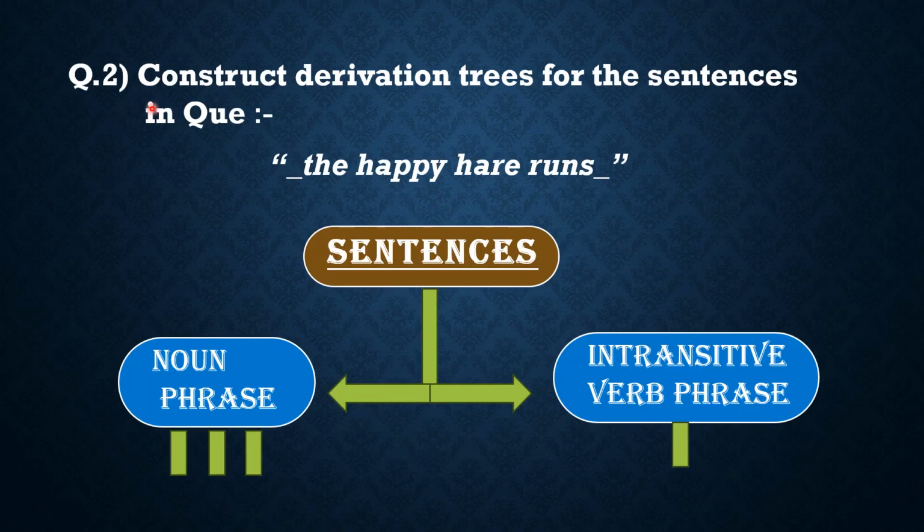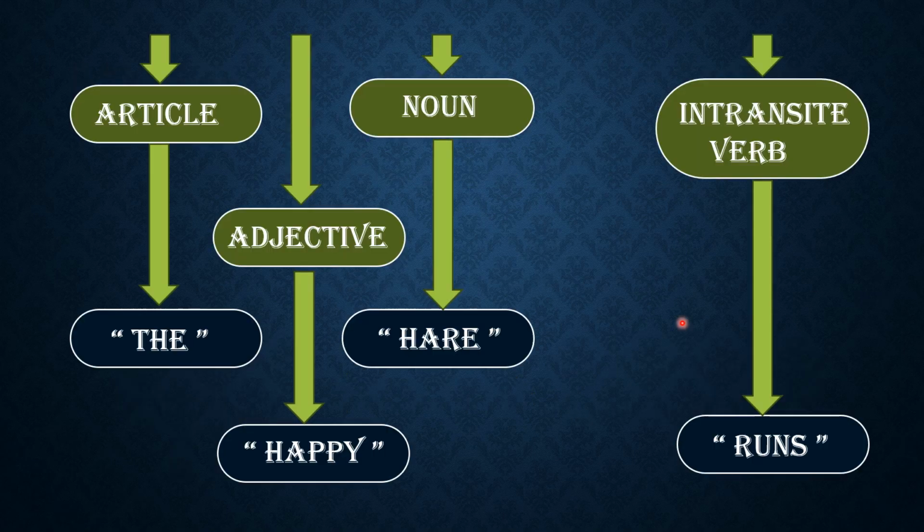Now we have a second question. Construct the derivation tree for the sentences in question one. The happy hare runs. The derivation tree of this sentence has two parts: noun phrase and the intransitive verb phrase. Noun phrase having article, adjective, noun. Article having the, adjective having happy, noun having hare, and the intransitive verb phrase having intransitive verb and the runs.